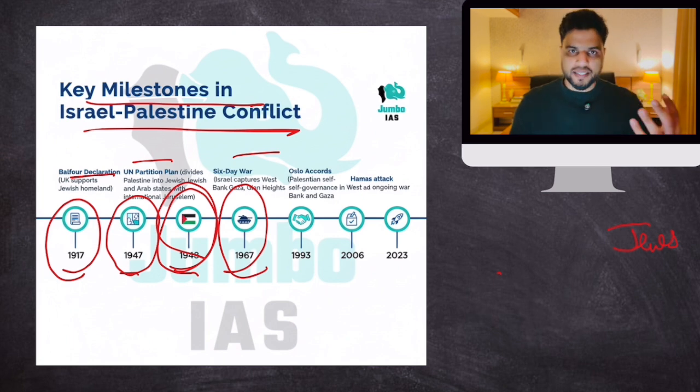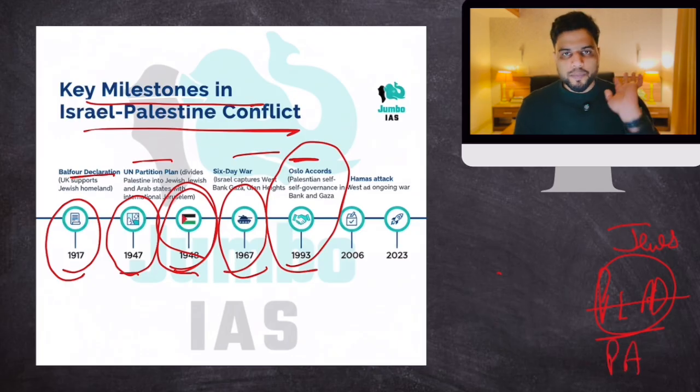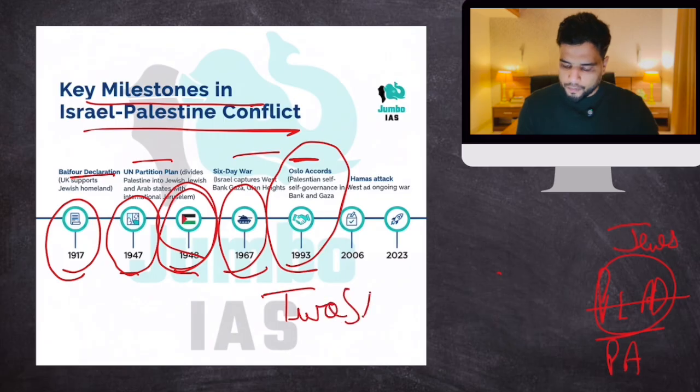Therefore, for peace in the region, various countries negotiated the Oslo Accords. These Oslo Peace Accords were a peace agreement between Israel and the Palestinian Authority. The PLO, the Palestine Liberation Organization, was there, but the agreement was between the Palestinian Authority and Israel. As per this Oslo agreement, there was a two-state solution. But this two-state solution never materialized.